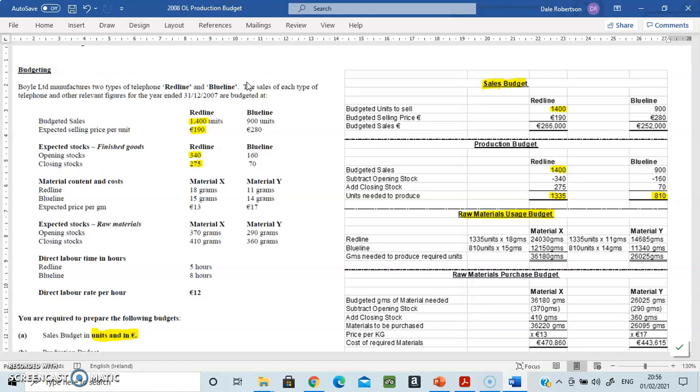So, to make a red telephone, here's our red telephone.